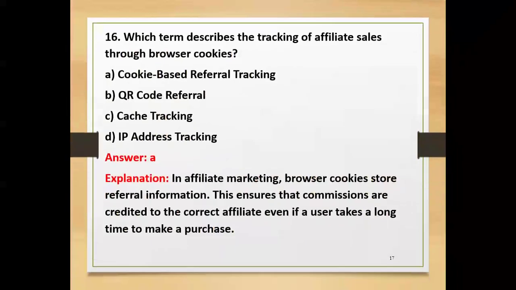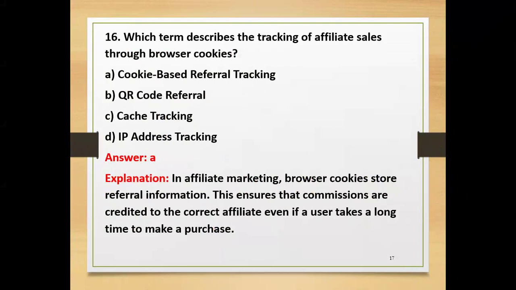Then, which term describes the tracking of affiliate sales through browser cookies? Is it cookie-based referral tracking, QR code referral, cache tracking, or IP address tracking? The answer is A. In affiliate marketing, browser cookies store referral information. This ensures that commissions are credited to the correct affiliate even if a user takes a long time